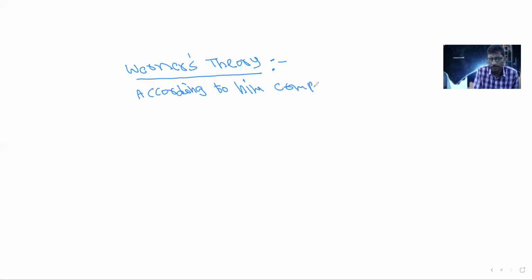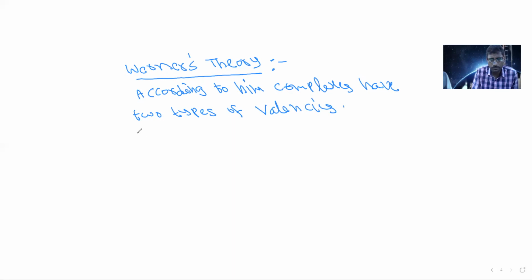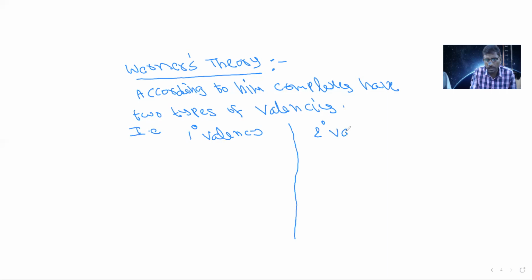Complexes have two types of valencies: primary valency and secondary valency.